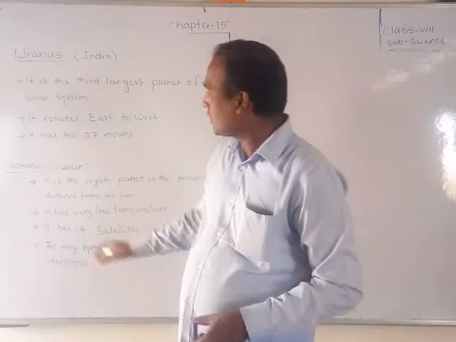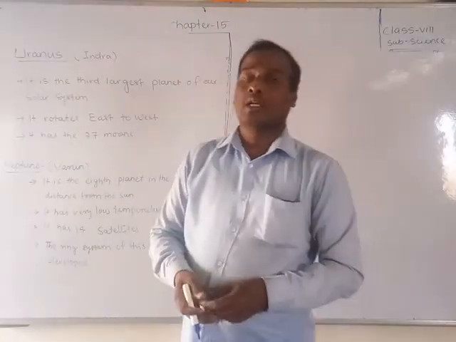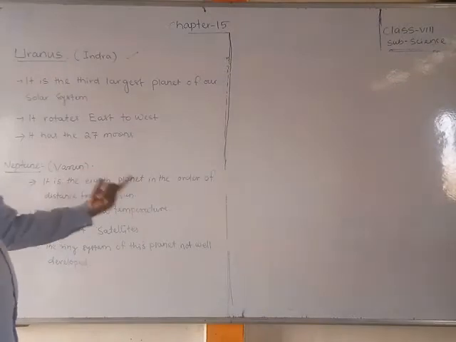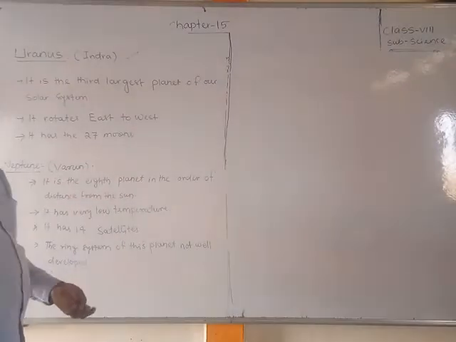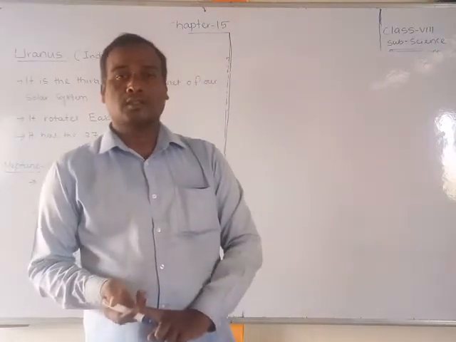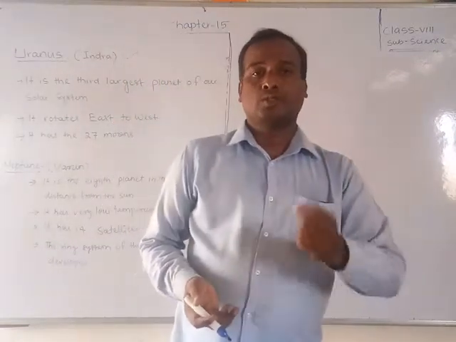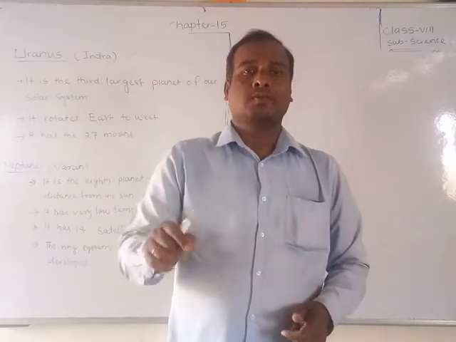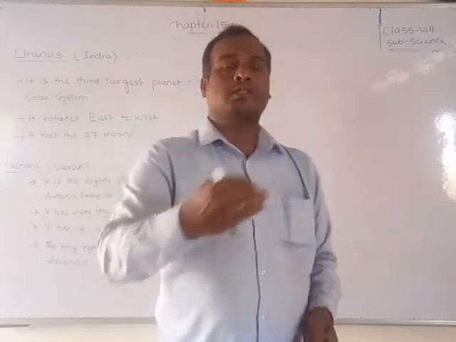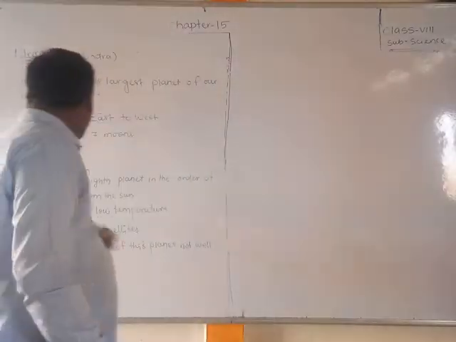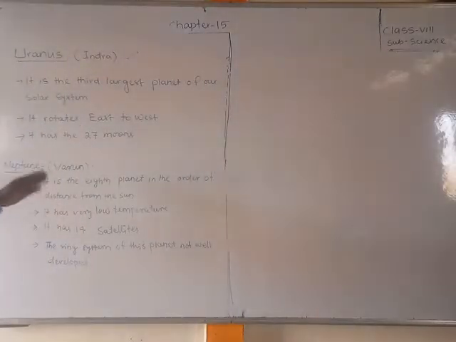Now we will discuss Neptune. Neptune, another name is Varun, is the 8th planet in order of distance from the Sun. So first Mercury, Venus, Earth, next Mars, Jupiter, Saturn, Uranus, which is 7. Next, the 8th planet, if you write it distance-wise, is Neptune. Okay, Neptune is the 8th planet.